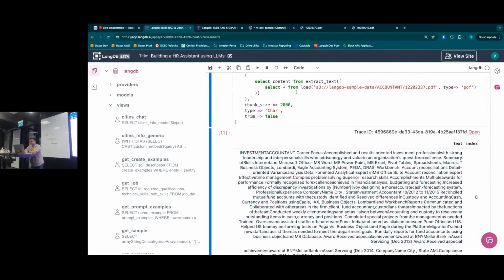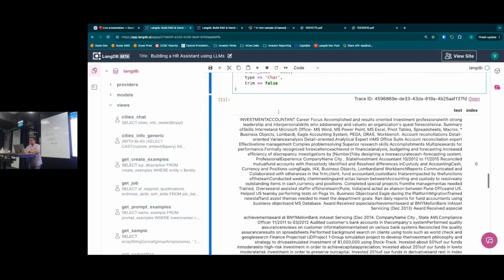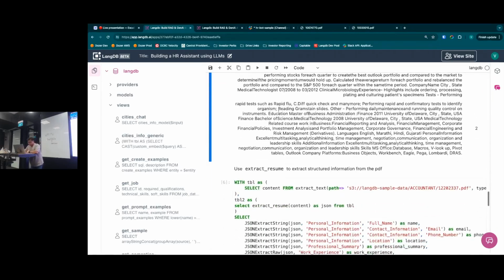There are several parameters that we support. You could use chunk size, you could set overlap, you might want to trim, you might want to do semantic chunking, which means you don't want to cut in the middle of a sentence. In that case, we would make sure that sentences are not cut off, and the chunk size is not strictly the limit that we have given. The model will figure out a way to chunk it appropriately, right? So that's just an example.